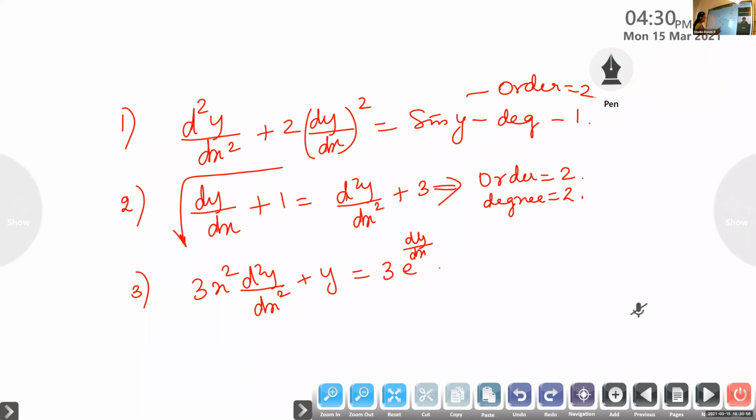Now, Aparna, what about the third question? What is the order and what is the degree? Aparna, is there? No. Okay, Aishwarya. Order is 2, degree not defined.